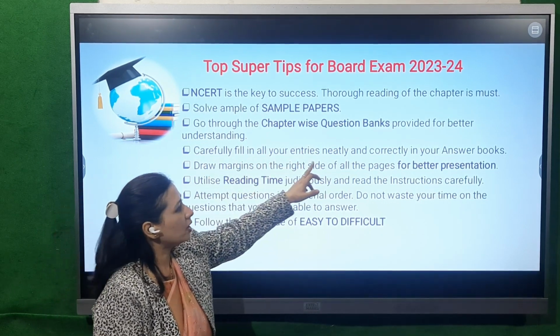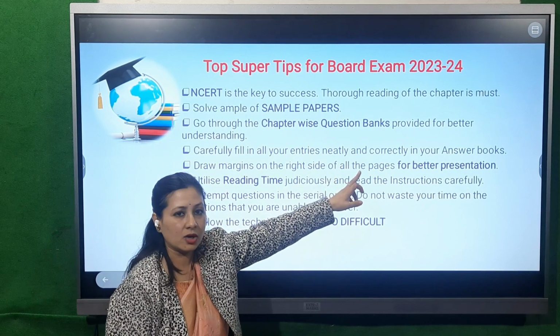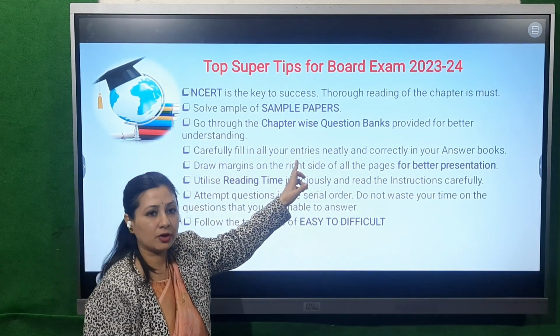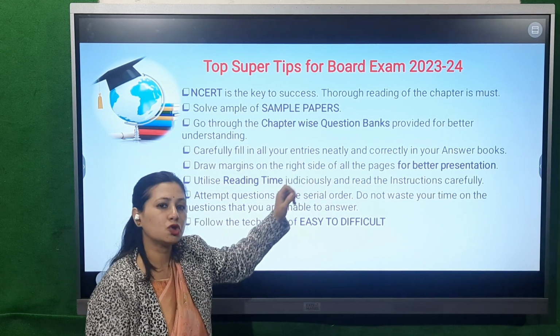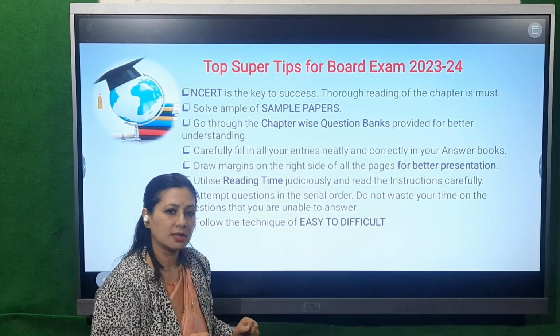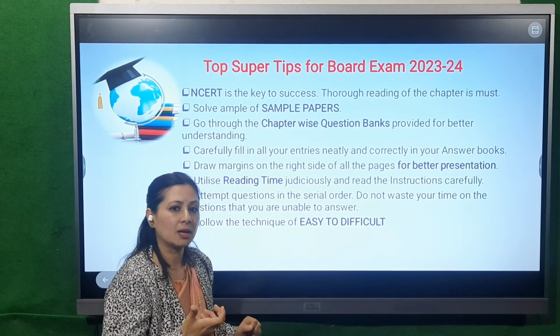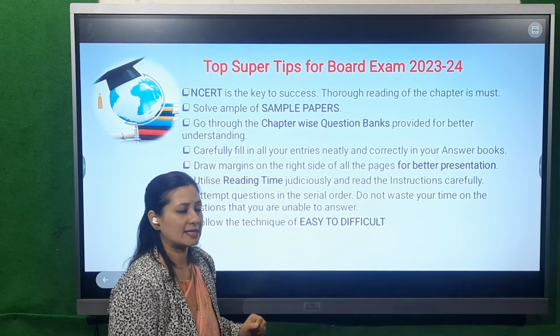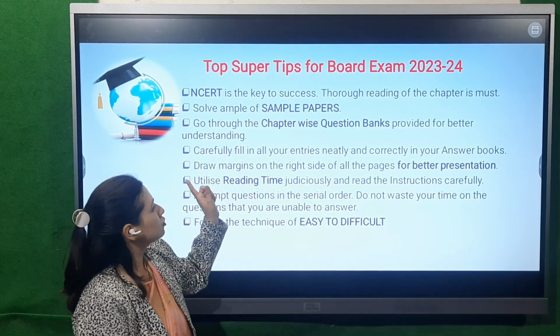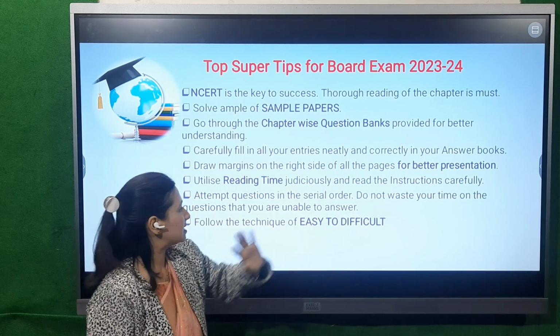Carefully fill in all your entries neatly and correctly in your answer books. This you must do whenever you are going for an exam. A day prior to it, you should sit and practice writing down your roll number in numerals and in words. It should help boost your confidence when you are inside the examination hall. Utilize your reading time judiciously. You are going to draw the margin line also for neat presentation.